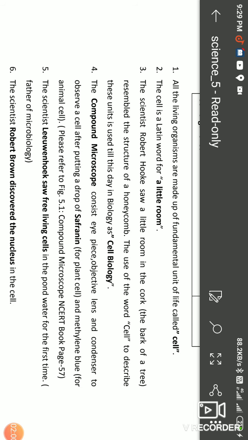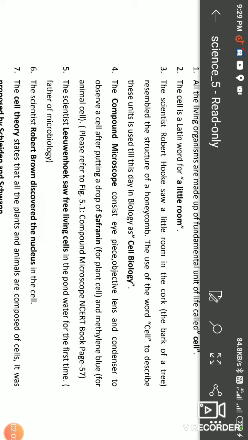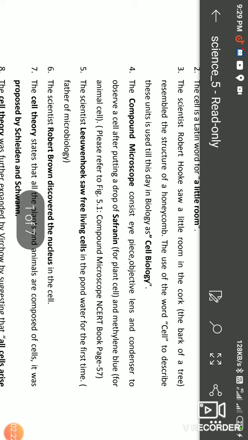The cell is a Latin word, we know that. Cell means, in Latin, a little room. The cell was first observed in 1665. The name of that scientist is Robert Hooke. Robert Hooke observed a cell in cork, in the bark of a tree.